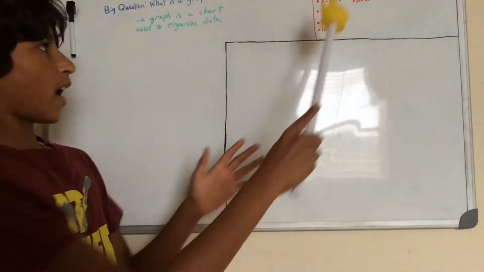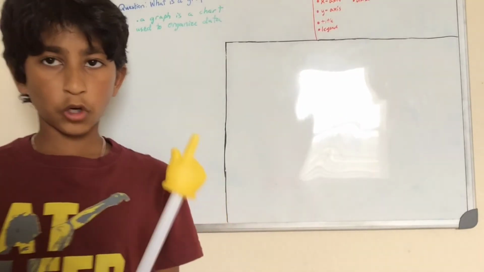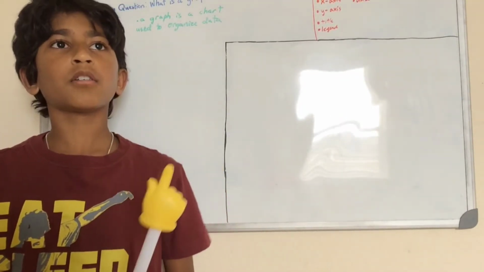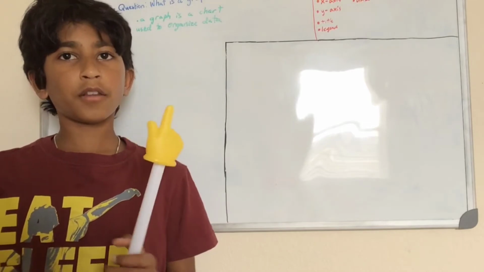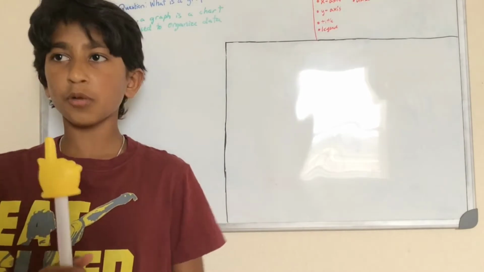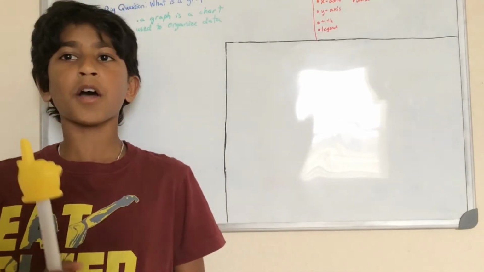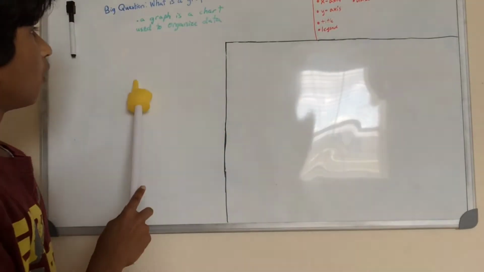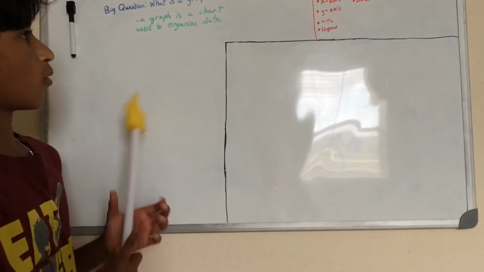And data is one of our vocab words. Data is basically the observations that you collected from your procedure. And if you want to watch a procedure video to learn more about observations, the link to that video is up here. So a graph is a chart to organize data.